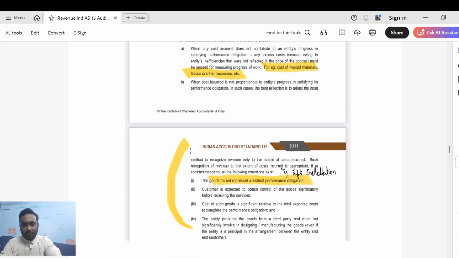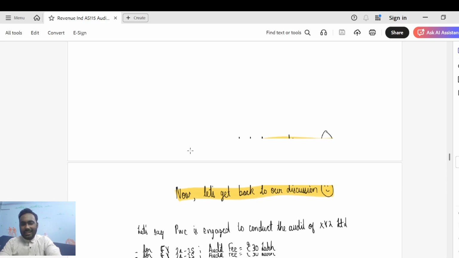Next, just before we proceed with the discussion, keep one thing in mind. Let's say there is a labor inefficiency. Let's say 100 hours were required to be spent on a job, but 102 hours were spent. The 2 hours of inefficiency should not be taken into account for percentage of completion. Just keep this point alone in mind because we'll be coming to it later. I hope that is very clear, guys. Next, let's get back to our discussion.